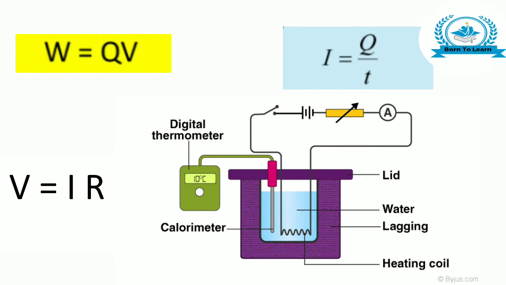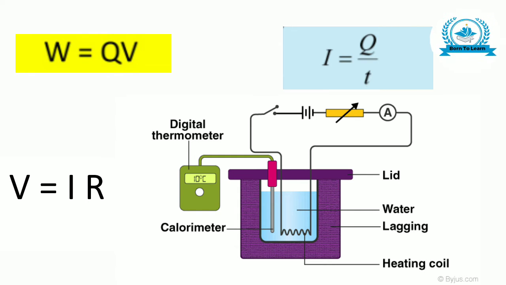Time t for which current is passed. A. Since the heat produced is directly proportional to the square of current, H is proportional to I². So, if we double the current, then the heat produced will become 4 times, and if we halve the current, then the heat generated will be 1/4th.